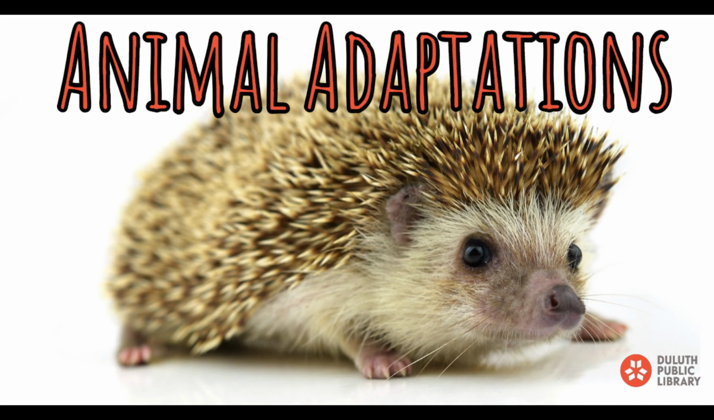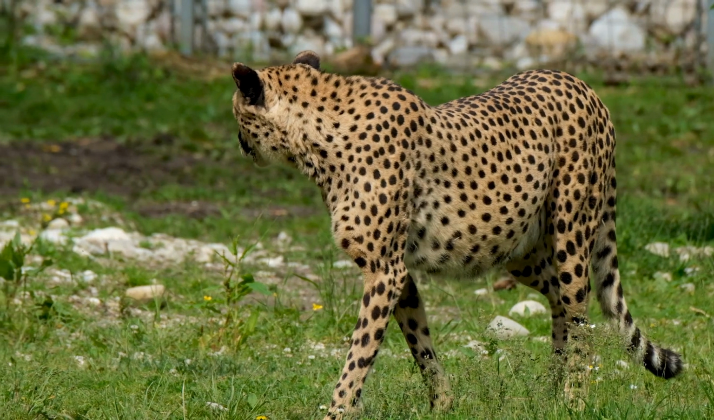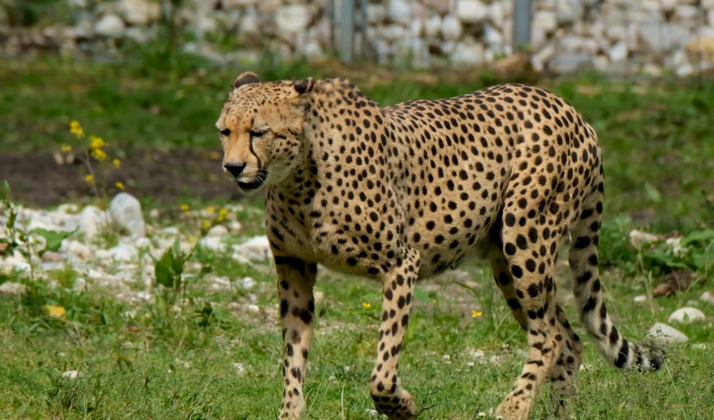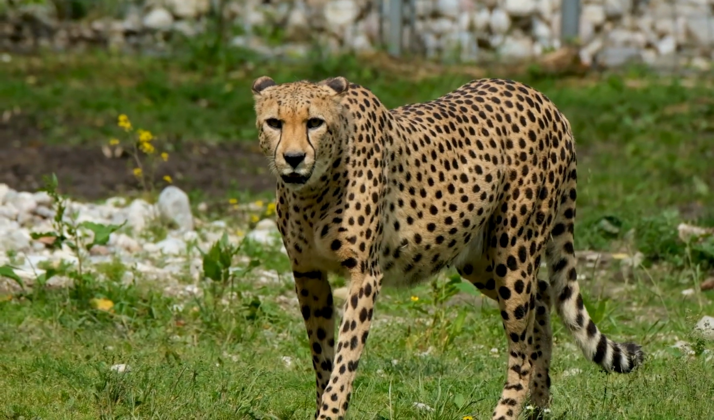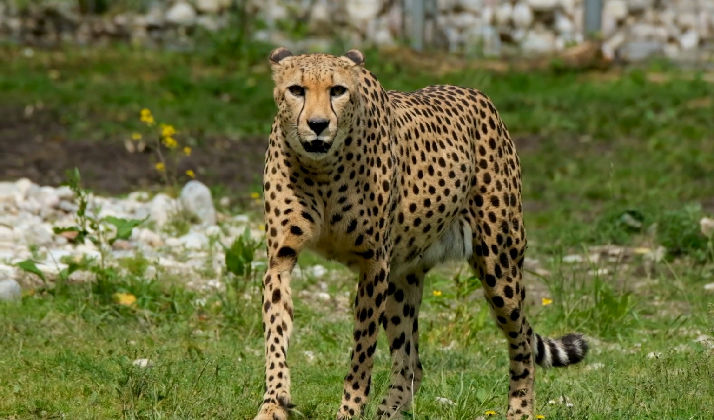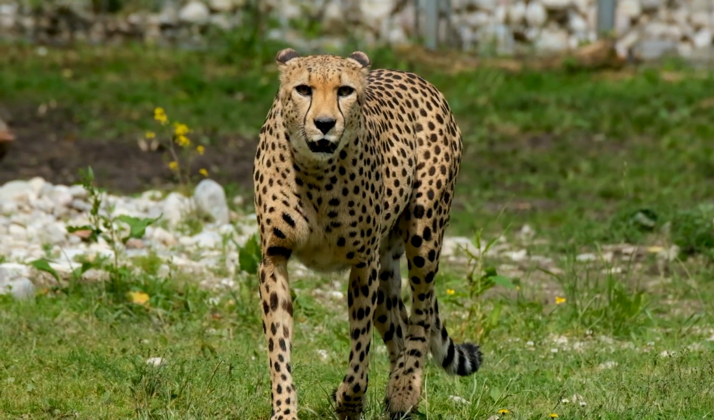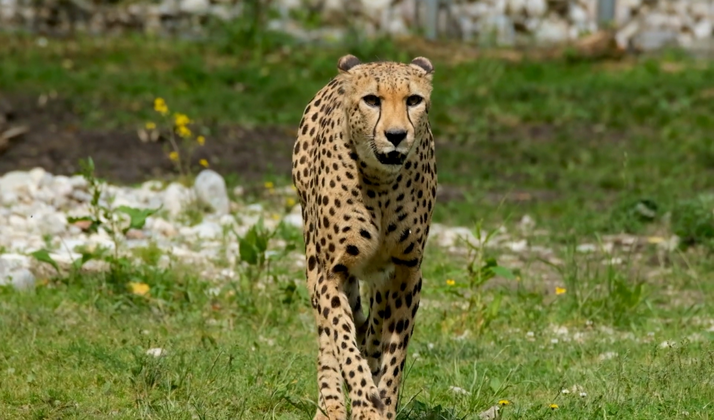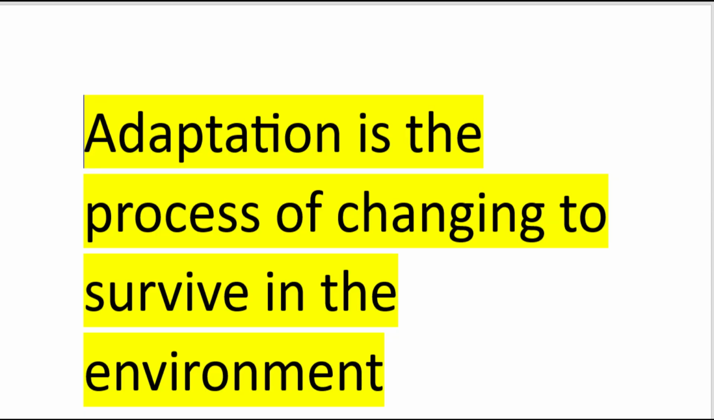All of you know animals are found everywhere on earth. They are adapted to survive in their surroundings. Why do they adapt themselves? Because if there is some change in the environment or they have to change their place, they have to change their behavior to survive. So the process of changing to survive in an environment is called adaptation.